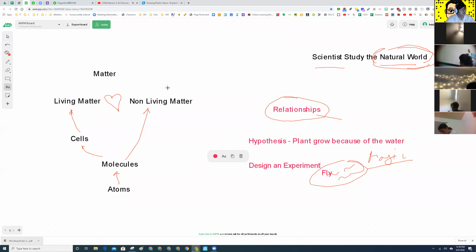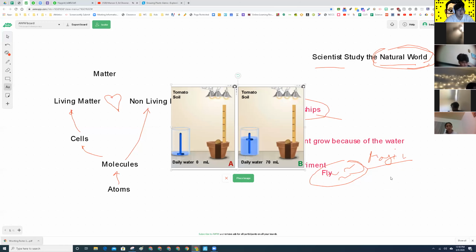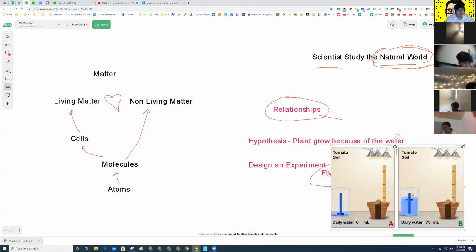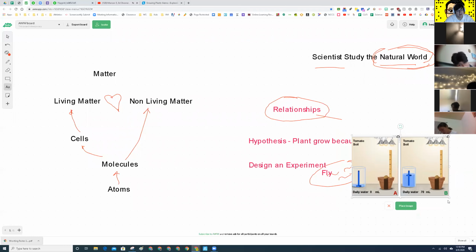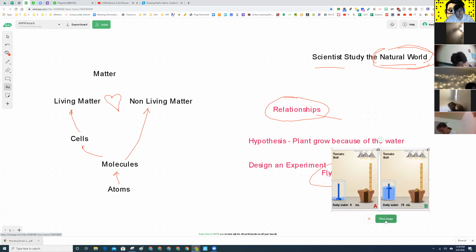And now let's go ahead and take a picture. Let's get our experiment here. Here it is. Here's our experiment. Make it a little smaller. Okay, here it is. So now there's our experiment. So how did we design our experiment, guys? Adam, what is in our experiment? On how much water you would give. Yeah, but what are the parts of the experiment? What do you see? What are the parts in this experiment?